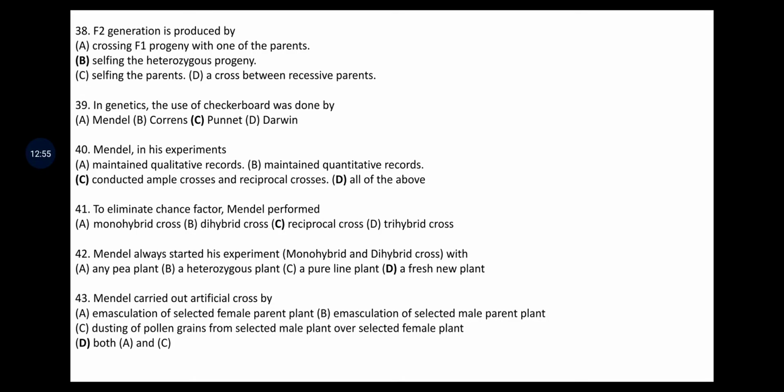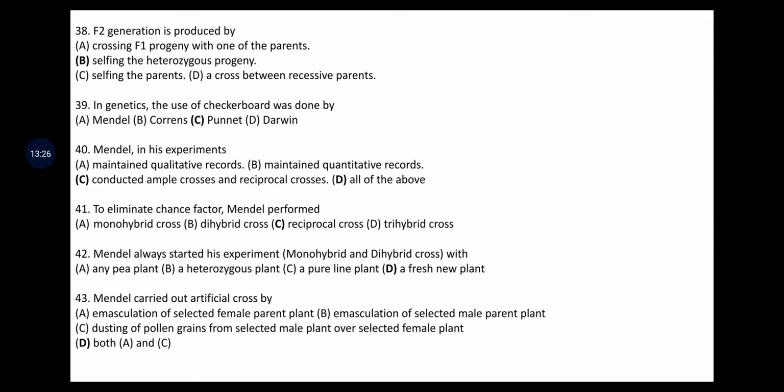He was maintaining records as well as systematic generation studies. Along with that, he studied one generation at a time. Means he was not in mixing condition. He was not studying many characters at a time. Single character study made him the clear-cut explanations. To eliminate character chance factor, Mendel performed monohybrid cross, dihybrid cross, reciprocal cross and trihybrid cross.